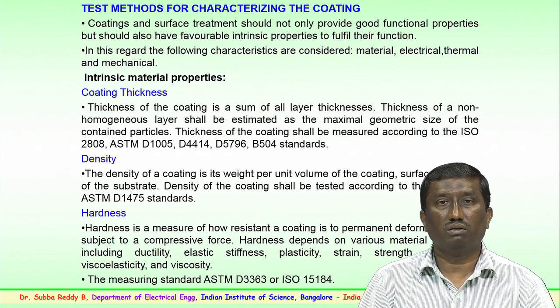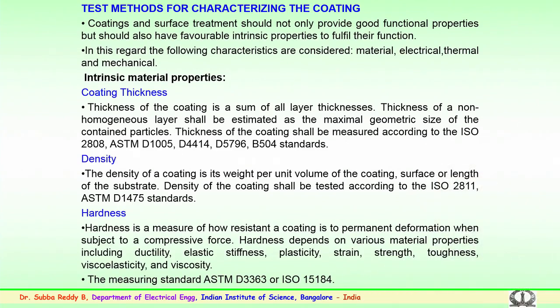We look into the test methods for characterizing the coating. The coatings and the surface treatment should not only provide good functional properties, but should also have favorable intrinsic properties to fulfill their function. In this regard, the following characteristics are important: the material, electrical, thermal and mechanical properties. All these properties are the methods to characterize the coating which is being used.